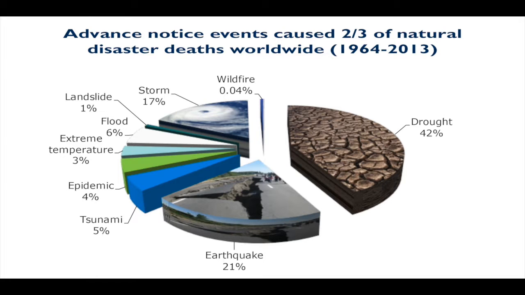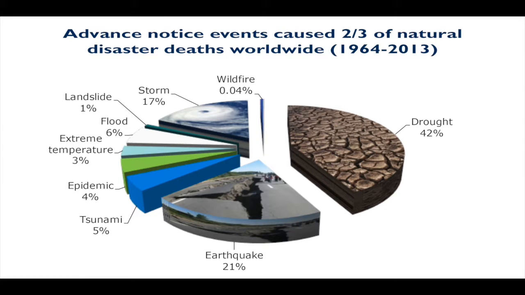68% of natural disaster deaths worldwide over the past 50 years were advance notice. That's 2/3 of the disasters that occurred in the past 50 years. We had an advance notice and knew they were coming. We knew that droughts were on the way. We knew that tsunamis were on the way. So it's this early warning system and recognizing this and then doing something about it.